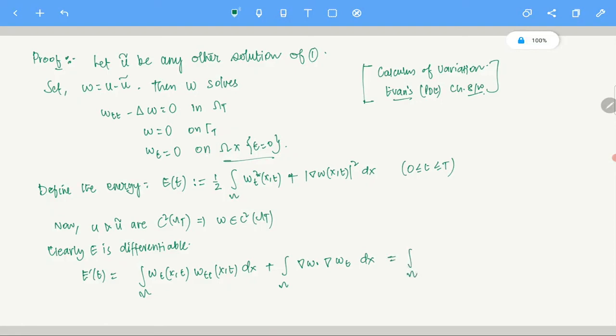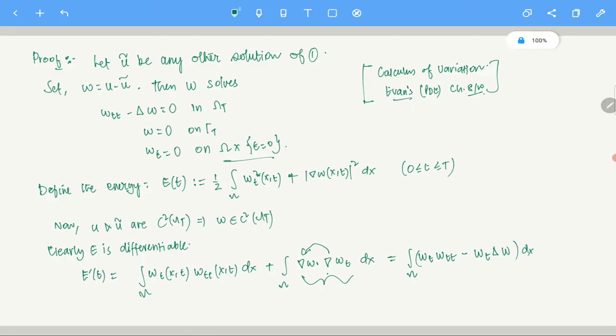So the integral over omega, if you make a change of variable, this derivative I can push over, so it becomes the integral of w_t w_tt minus w_t Laplacian of w, dx.